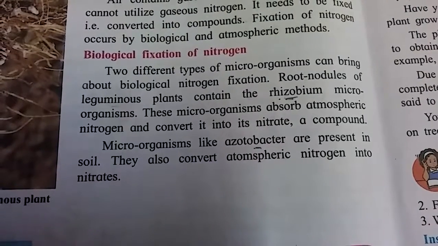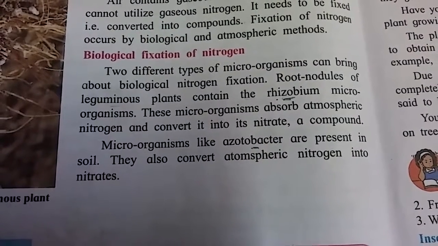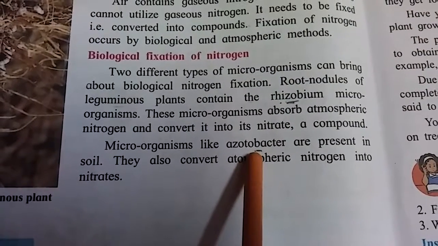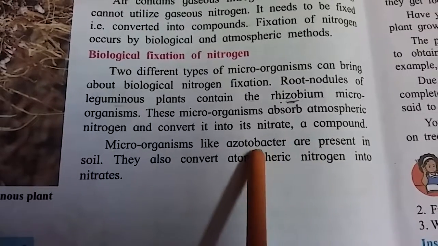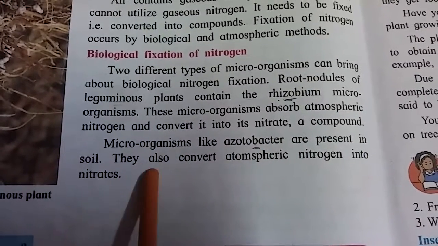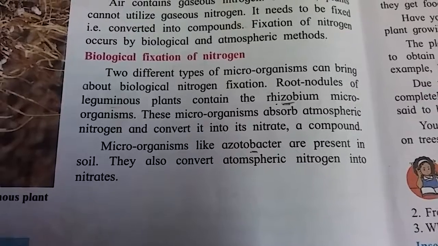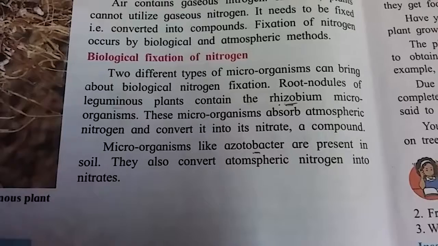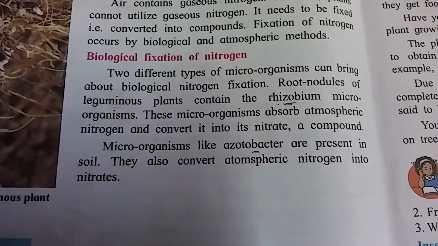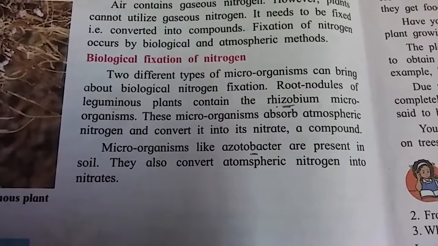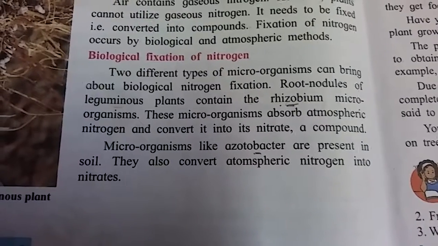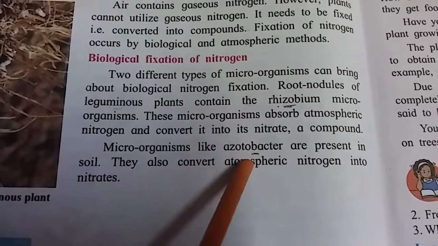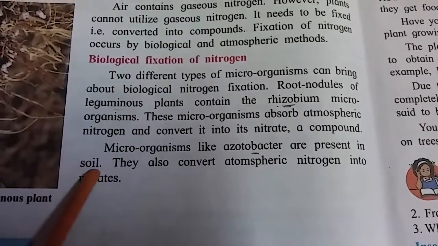Microorganisms like azotobacter are present in soil. This is also one type of microorganism, azotobacter. This microorganism is present in soil. They also convert atmospheric nitrogen into nitrates. Means this azotobacter microorganism also converts the atmospheric nitrogen into nitrates, and this azotobacter is present in the soil.